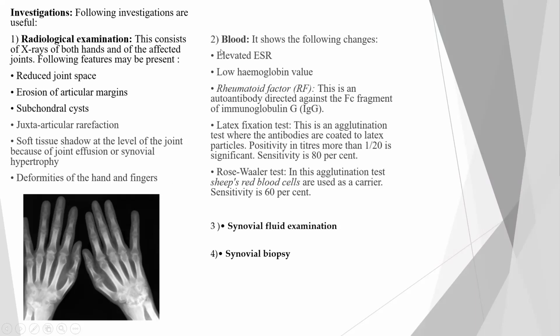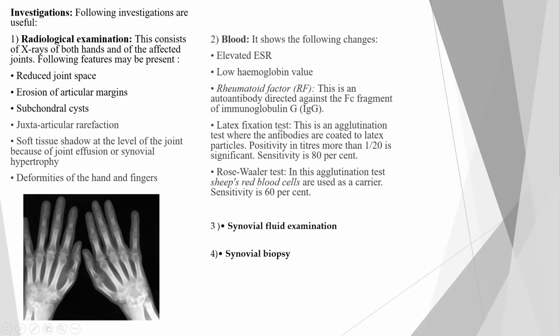Second will be the blood. Why blood? Because there will be a rheumatoid factor which we talked about in the previous slide. So to conclude that, we'll be having a blood investigation. The first will be elevated ESR, erythrocyte sedimentation rate will be elevated, low hemoglobin value will be there, and rheumatoid factor. This is an autoantibody directed against the fragment of immunoglobulin IgG. So IgG antibody will be present.